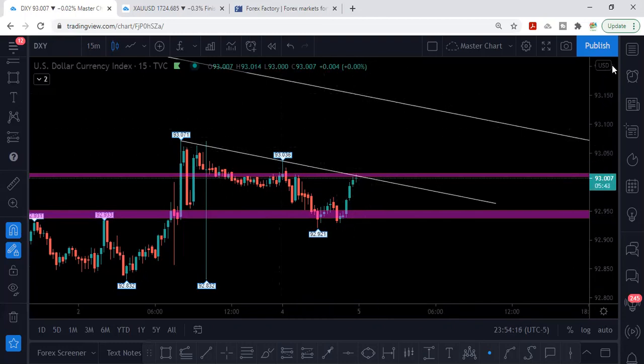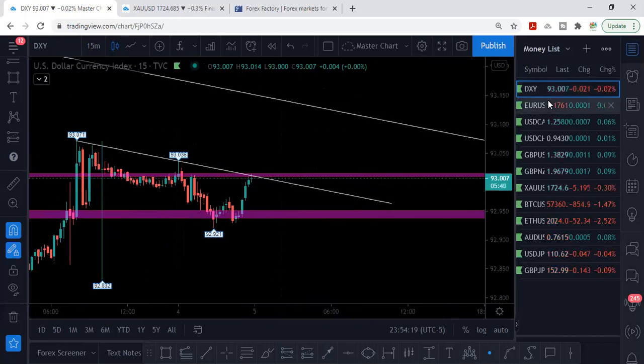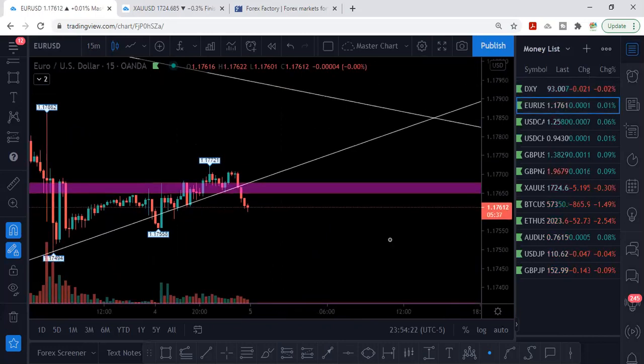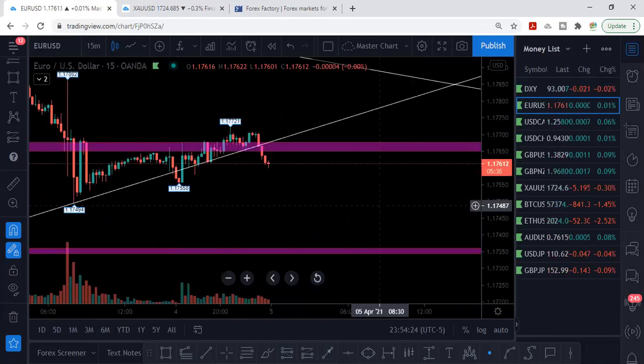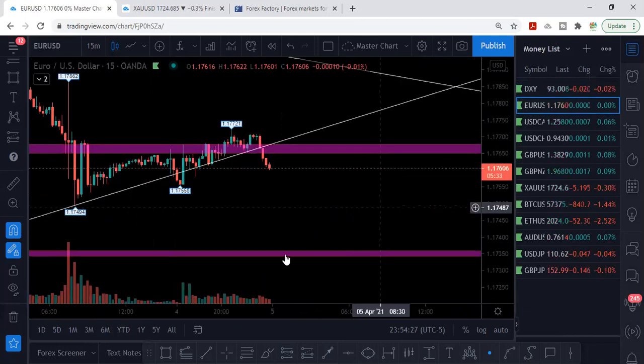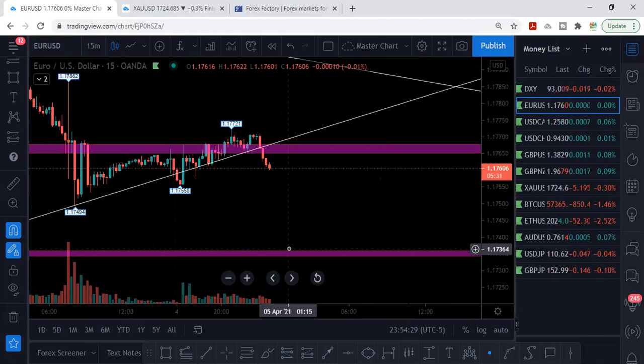If that is the case, then it means that EURUSD you can sell. We sell EURUSD. So which level am I looking to sell EURUSD to? Firstly, I'm looking to sell EURUSD to this level.